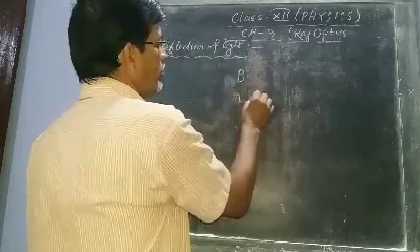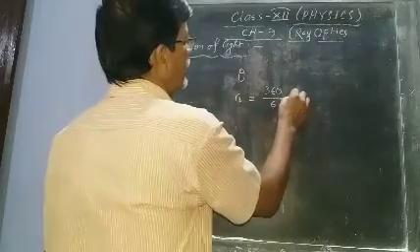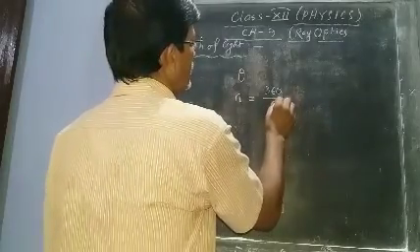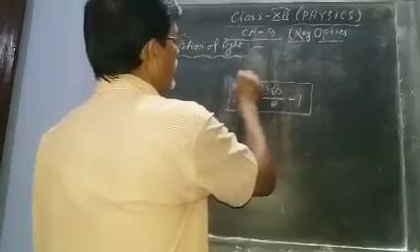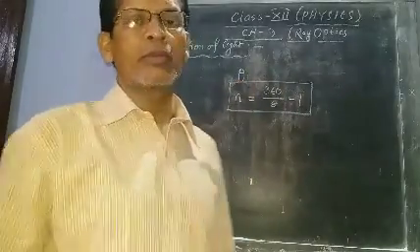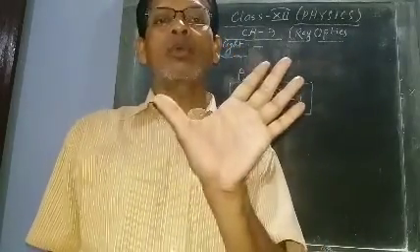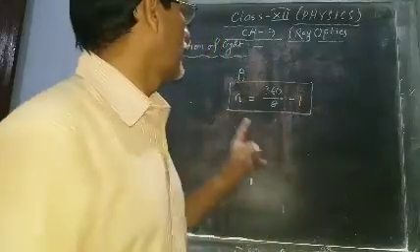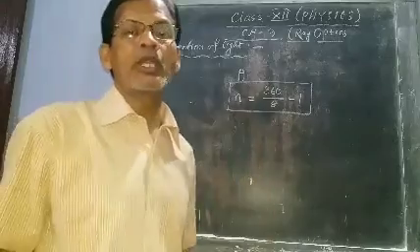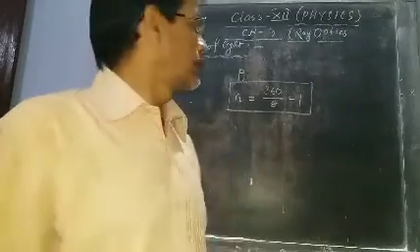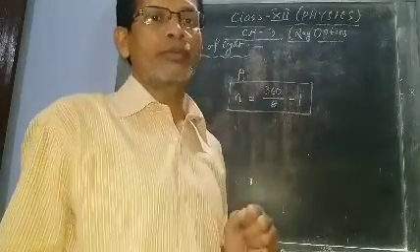The number of images n equal to 360 by theta minus 1. This is the formula to find the number of images formed when a person is standing in between two plane mirrors. N equal to 360 by theta minus 1. Suppose the angle is 90 degrees. Then 360 by 90 means 4, 4 minus 1 means 3 images will be formed.